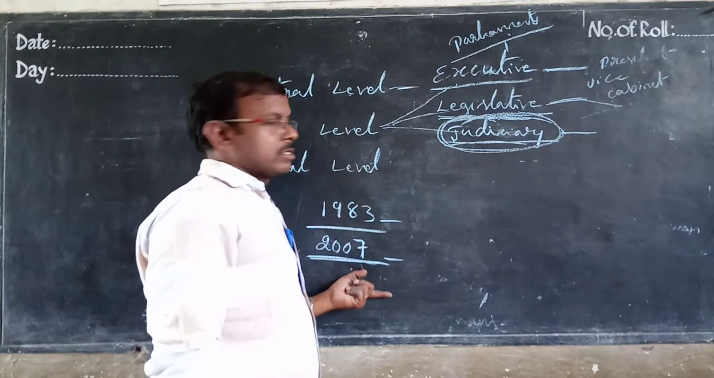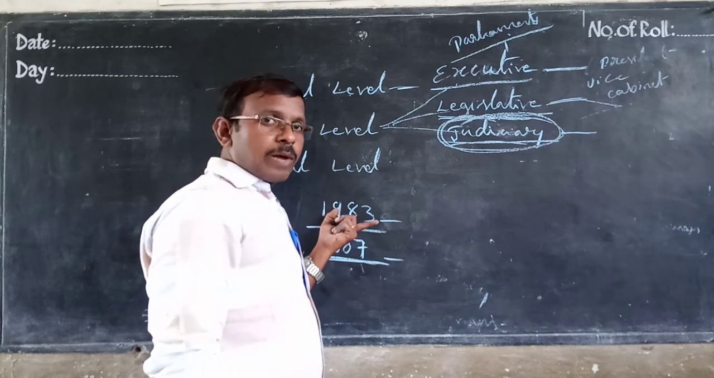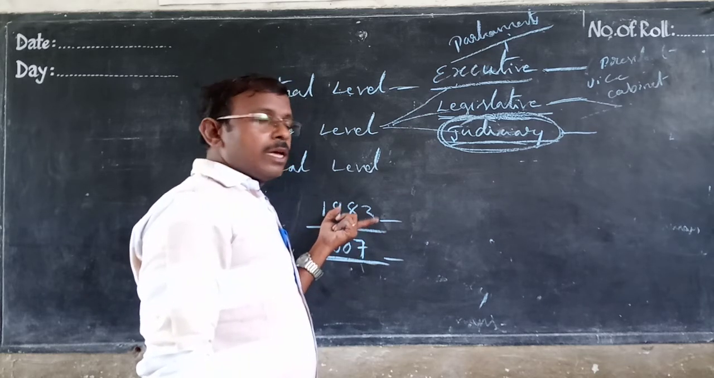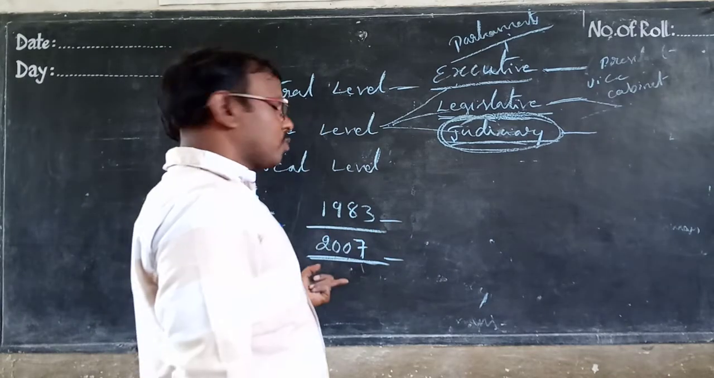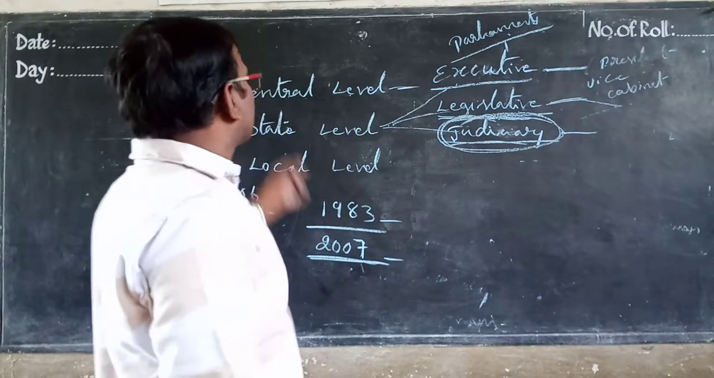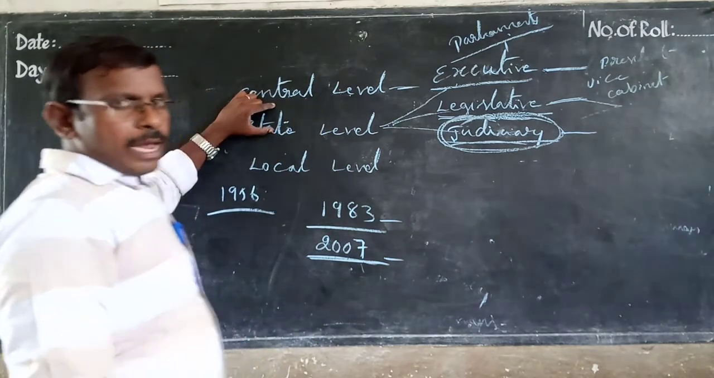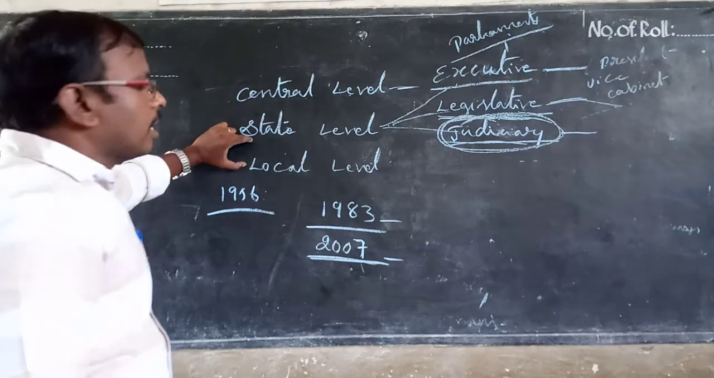N.T. Ramarao, Nandamuri Taraka Rama Rao, became the Chief Minister in 1983. Then he cancelled two houses. There was only one house until 2007. You understand? So state level will be like that, and now we come to the local level.